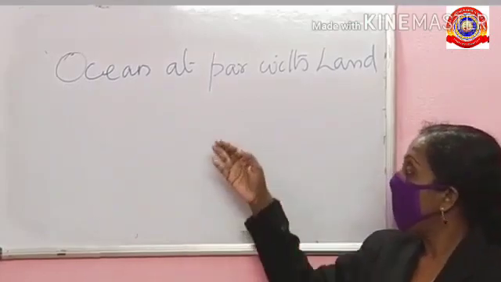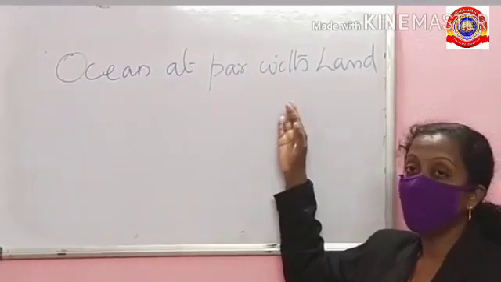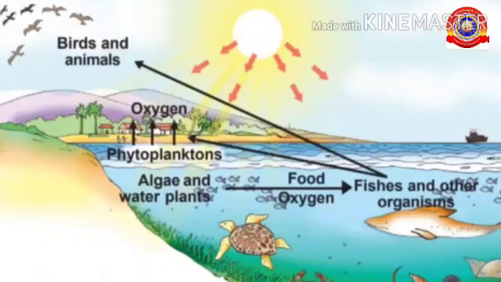Next topic, ocean at par with land. Like land, the ocean also plays a major role in the ecosystem. Small organisms to giant whales live there. In the ocean also, the photosynthesis process takes place with the help of algae and phytoplanktons.